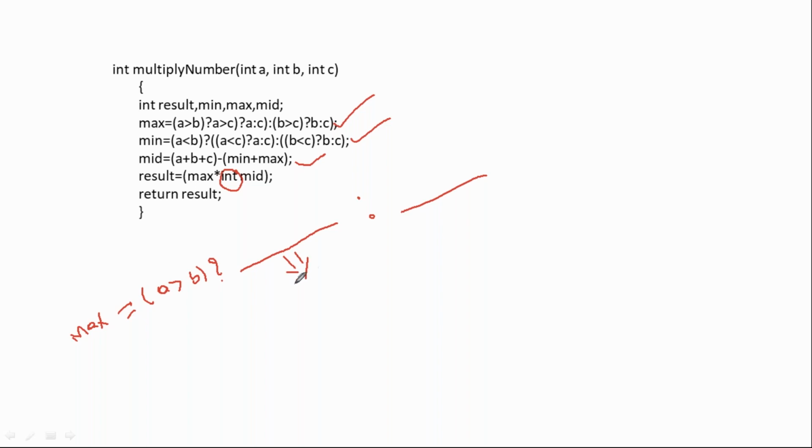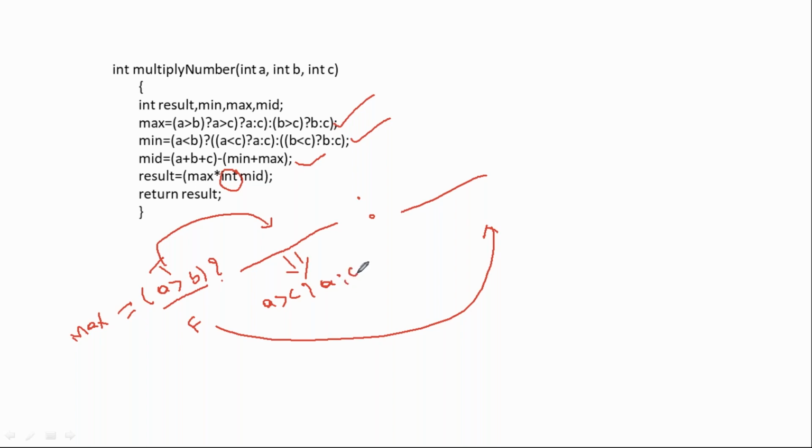Yeah, I'll write it. So yeah, Deepak is having an issue. Let's see right now. First thing is this: if this condition is true, this will get executed. If this condition is false, this will get executed. Now in this portion, if A greater than B, then here they are putting one more condition: A greater than C, question mark. If A greater than C condition is true, A is maximum. If this condition is false, obviously C is maximum. This portion is filled with this.